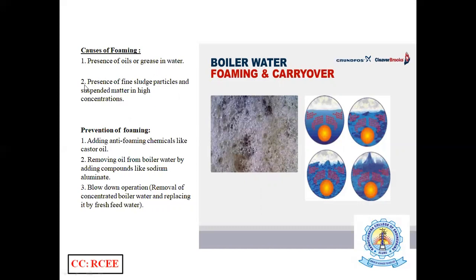And how can we prevent foaming? By adding anti-foaming chemicals like castor oil, or removing oils from boiler water by adding compounds like sodium aluminate, and by blow down operations. Generally we take this type of measure in order to prevent foaming in boilers.